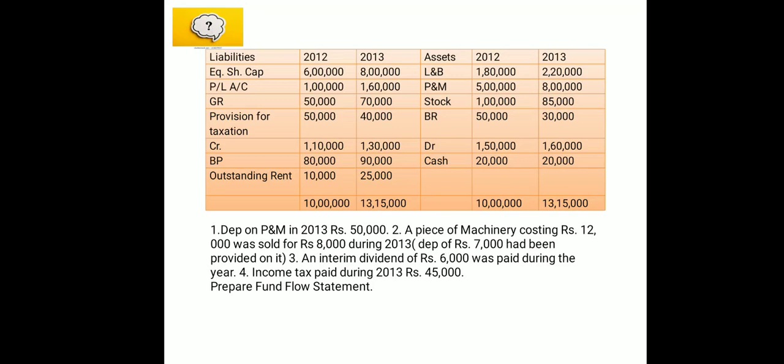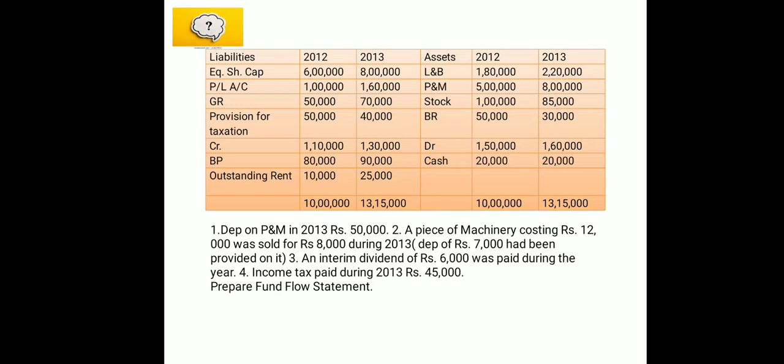Please read the information given in the bracket also. Depreciation of rupees 7,000 has been provided on it. That means 12,000 is not the actual value now. Okay, actual value is 12,000 minus 7,000, that is 5,000. So if I have to make a clean and clear statement from this, I'll say a piece of machinery worth rupees 5,000 sold for 8,000. So now it is a case of profit.